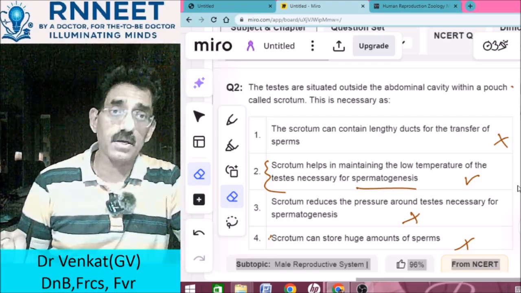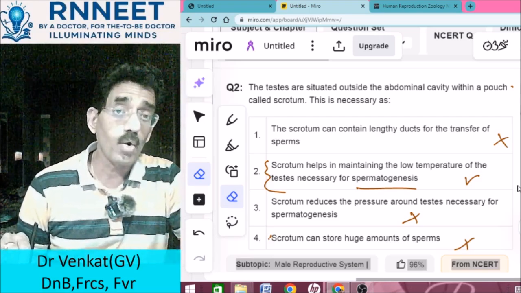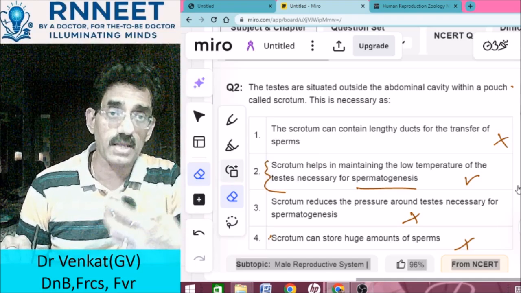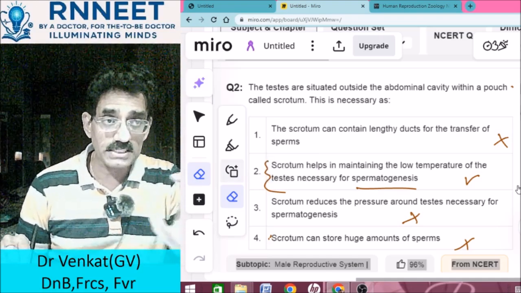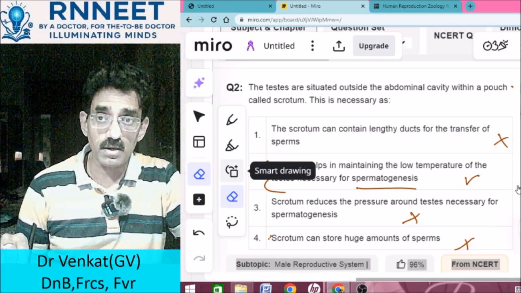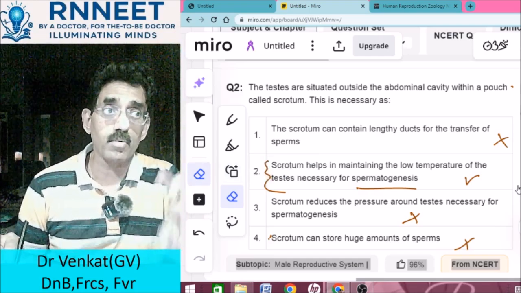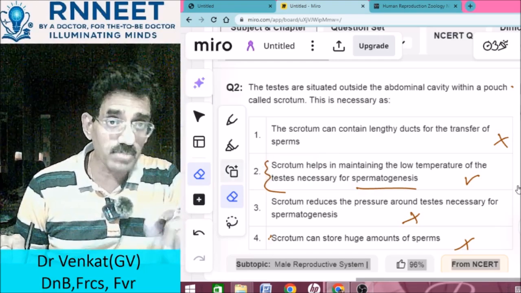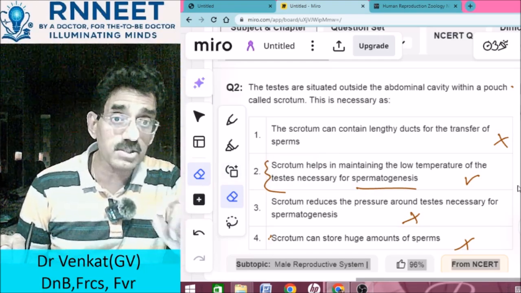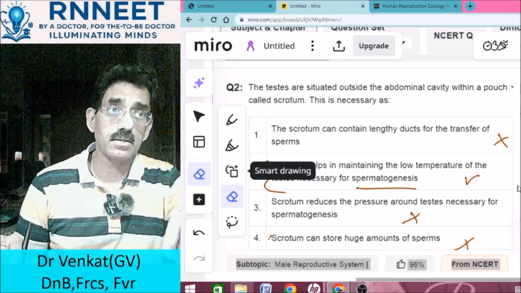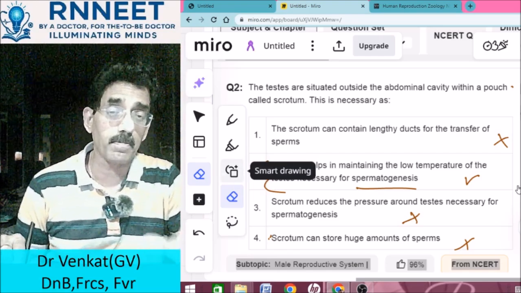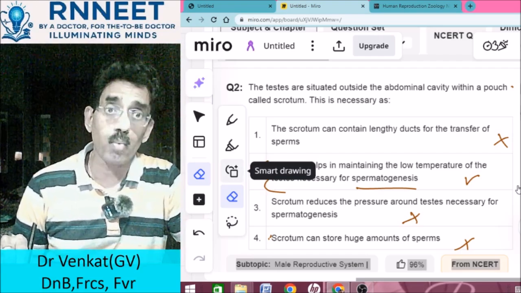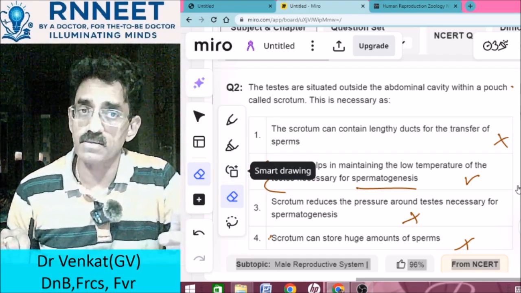Now if the temperature outside is very low, you know that the normal homeostasis of the body helps you to maintain the body temperature, whereas the scrotum is now present outside. Won't that make the scrotum more susceptible to the outside temperature? Which means something inside the scrotum now needs to ensure that the testis is not susceptible to a cold temperature. In order to make it warmer, what is the mechanism it has?